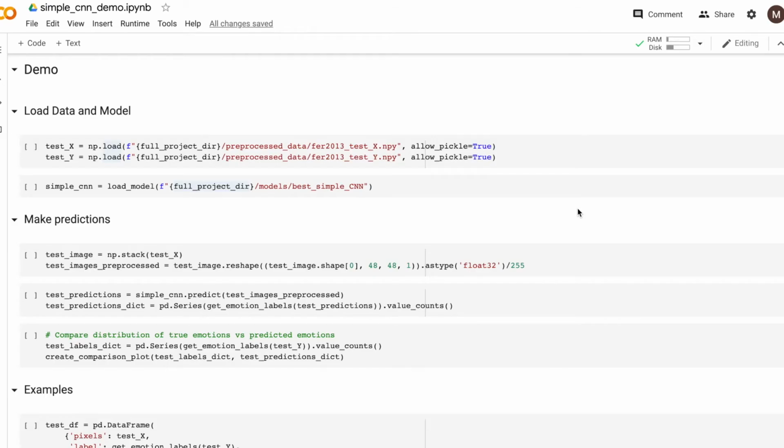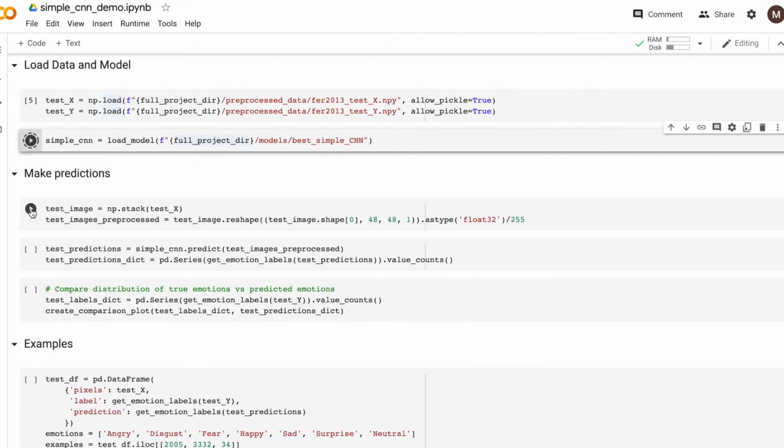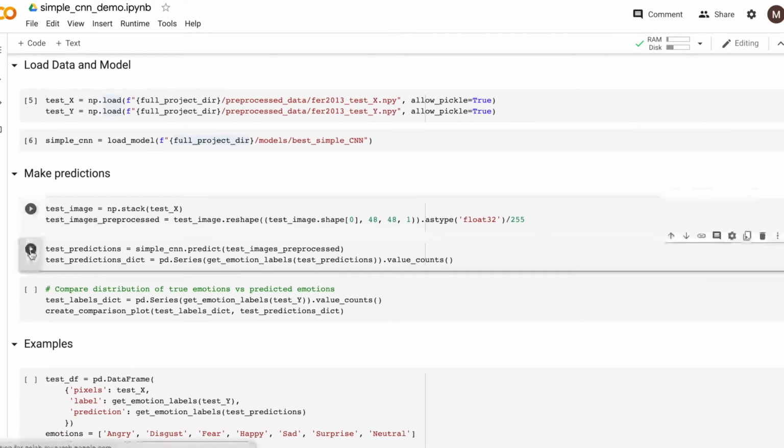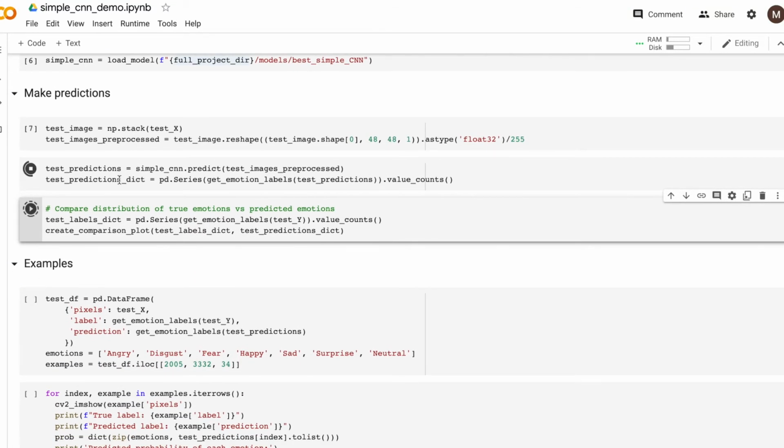Now we're going to demonstrate the simple CNN on a few examples. First, we're going to load the test data in the simple CNN with the parameters that achieve the highest accuracy. Then we'll call the predict function, and we compare the predicted emotions with the actual labels.